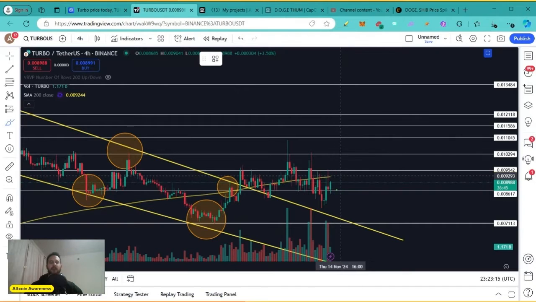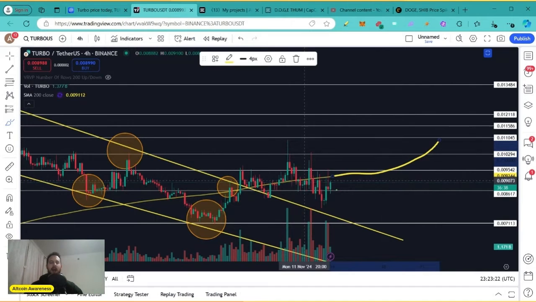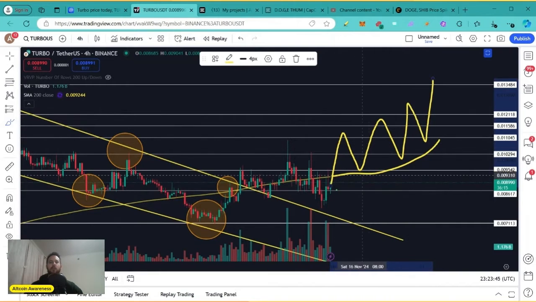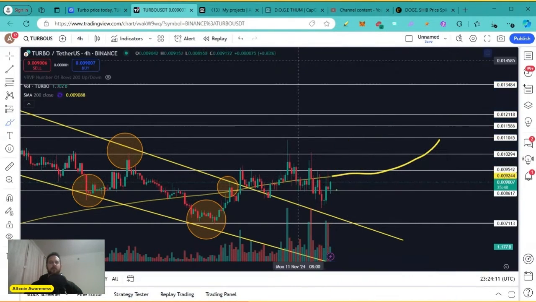So what we really want to see Turbo doing during this upcoming bull run is we want the 200 simple moving average to start trending up, which it does, but the slope can become bigger when the real bull run kicks in. And then we want the price action to break above it and start bouncing on top of it, using this 200 simple moving average as support. And that's going to be the beginning of the markup phase. This is what it means to be in a bull run: when the price action breaks above this 200 simple moving average and it's bouncing above it. So this is what I really want to see Turbo doing in the coming weeks.